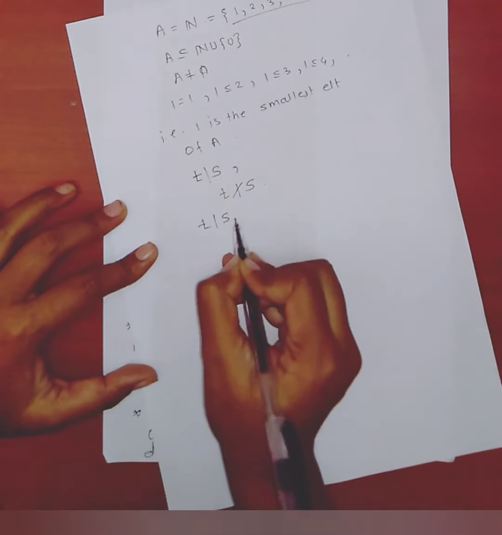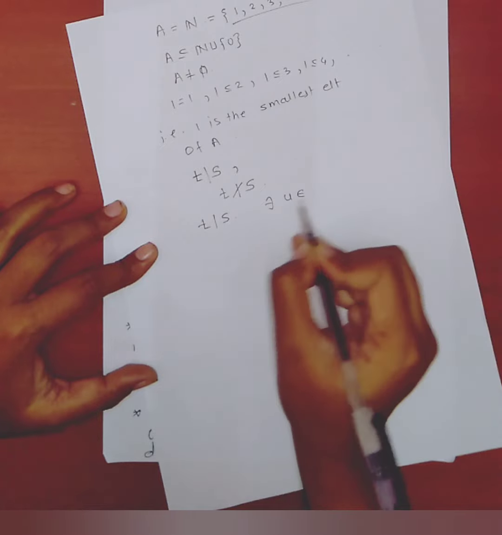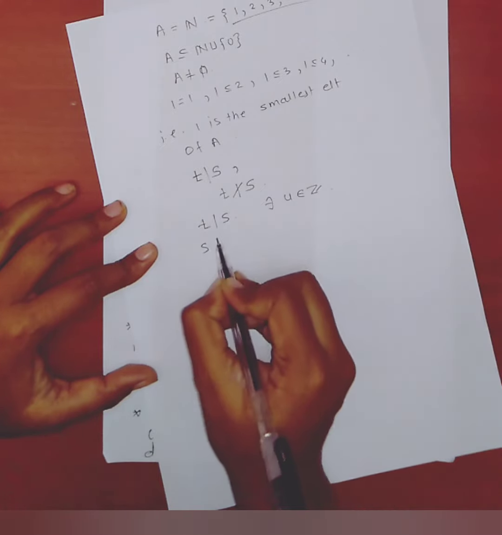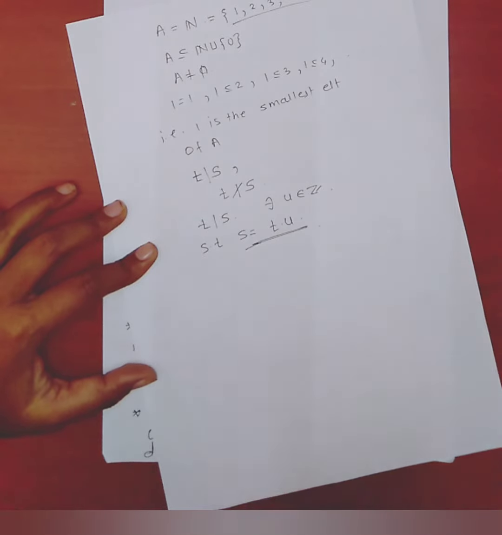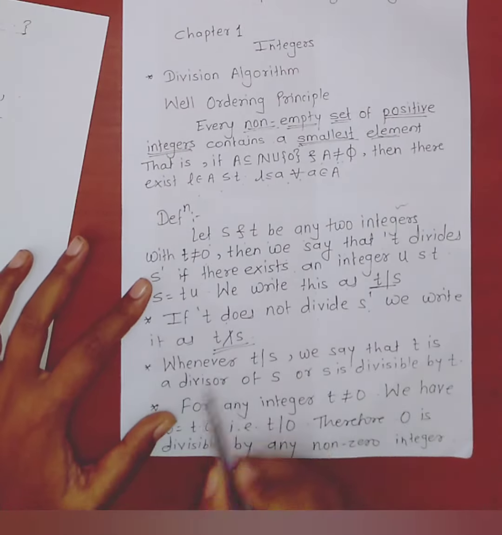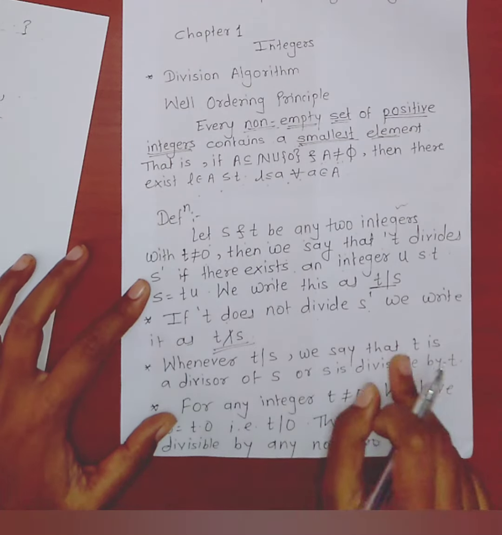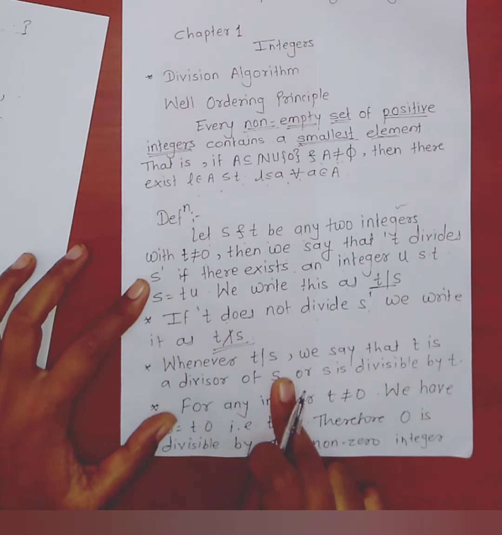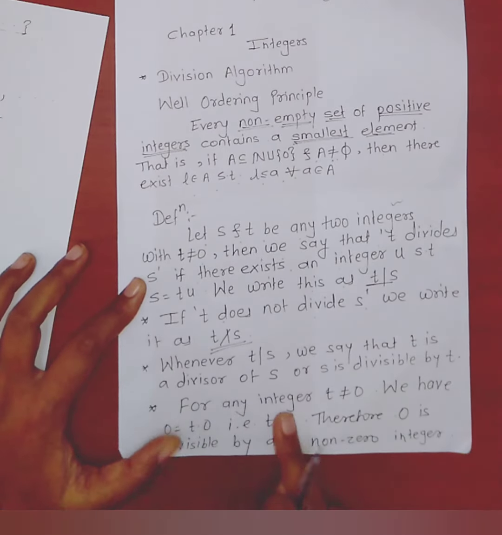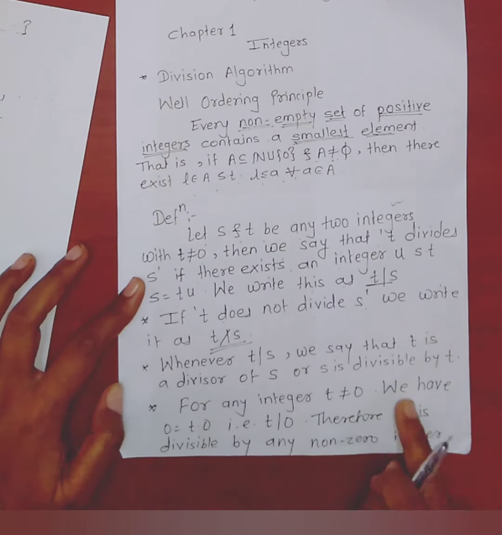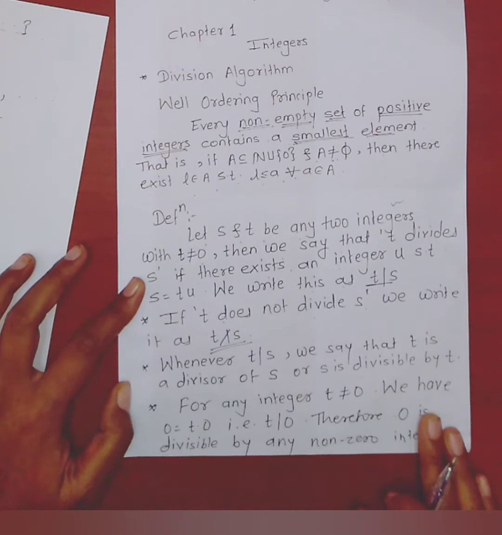Also, if t divides s, then there exists u belongs to Z such that s equals t into u. Whenever t divides s, we say that t is a divisor of s or s is divisible by t. For any integer t not equal to 0, we have 0 equals t into 0.